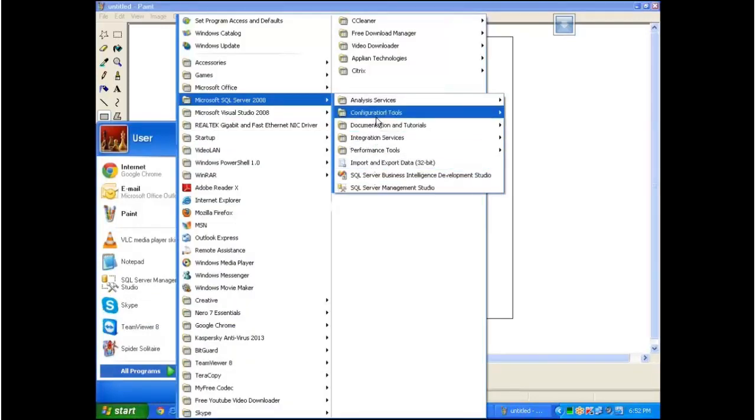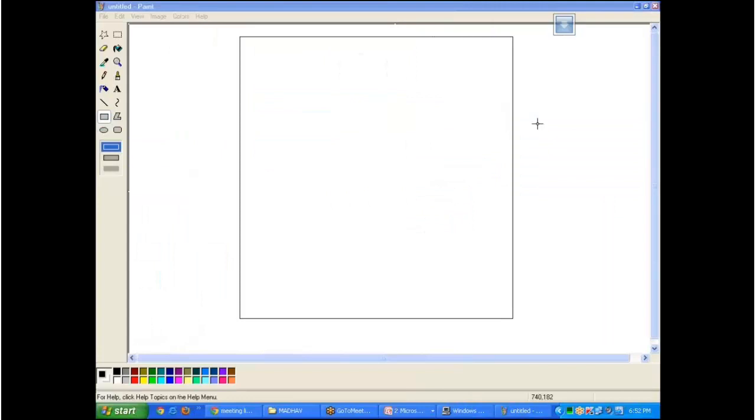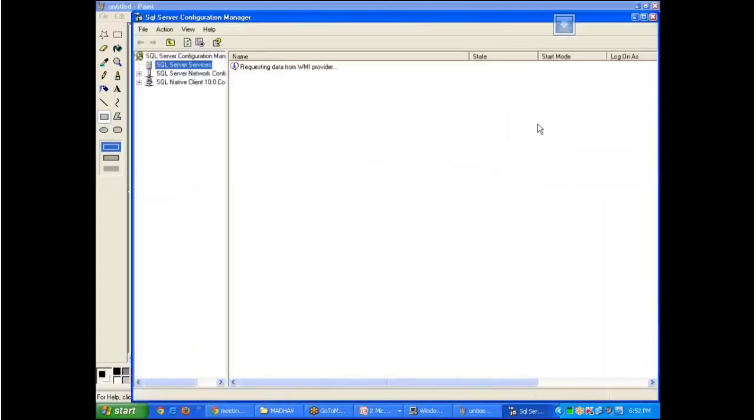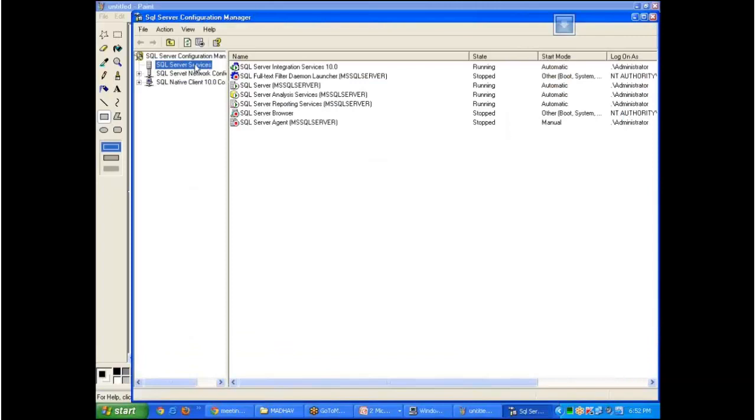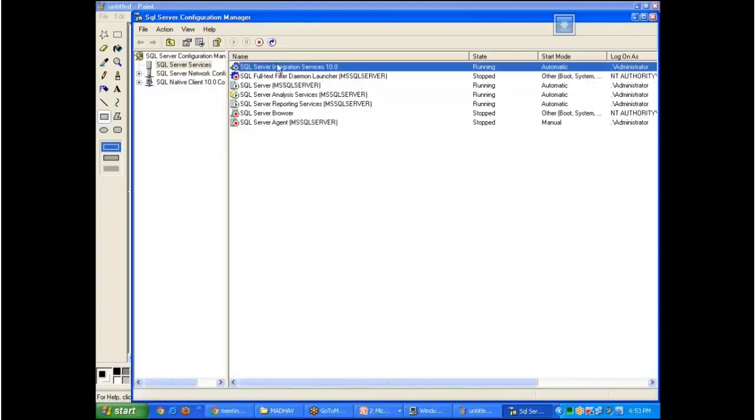In the configuration tools we have SQL Server Configuration Manager. Under this you have SQL Server Services. This is actually the DBA's role, the DBA will bother about it, but I'm just showing you. If you want to work on SQL Server, the MS SQL Server service should be running. Only then can you connect to SQL Server. Similarly, for connecting to SSIS, the SQL Server Integration Services service should be running.